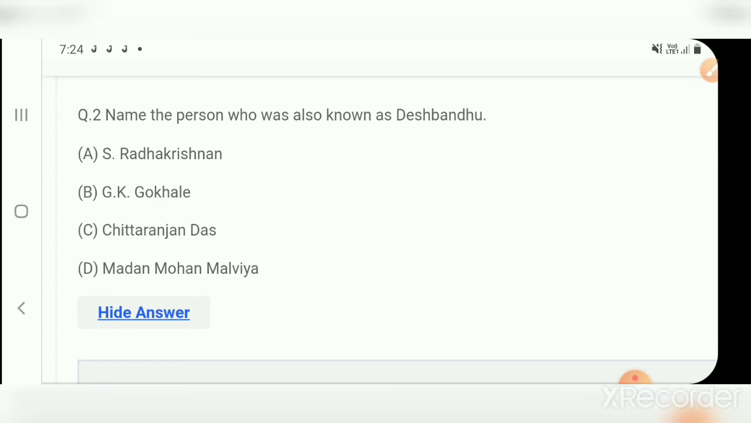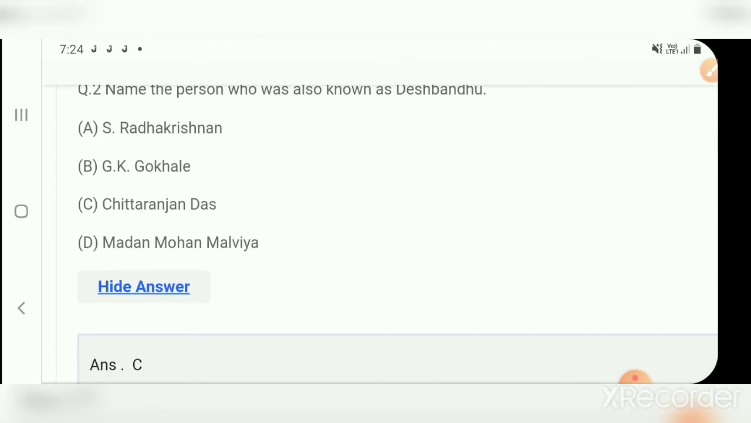Second question. Name the person who was also known as Deshbandhu. Option A, Radhakrishnan. Option B, G.K. Gokhale. Option C, Chittaranjan Das. Option D, Madan Mohan Malviya. So, the correct option is C, Chittaranjan Das.